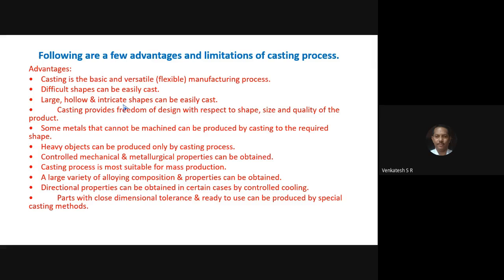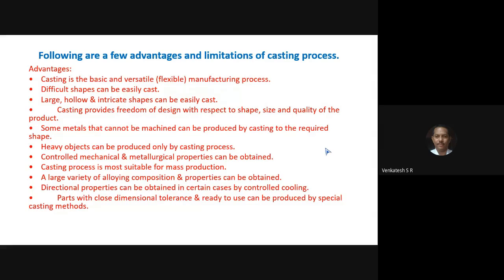The next point is very, very important. Controlled mechanical and metallurgical properties can be obtained. Say you already studied the manufacturing process and the grain structure in material science. How many types of grain structure can be produced in the casting? Whether it may be BCC, FCC, or HCP: body-centered cubic, face-centered cubic, hexagonal close-packed structure.